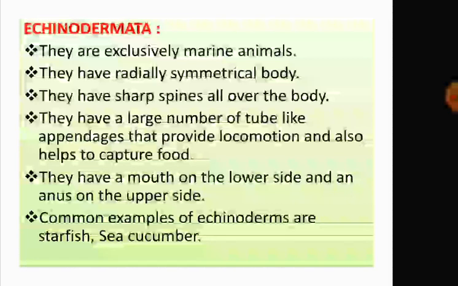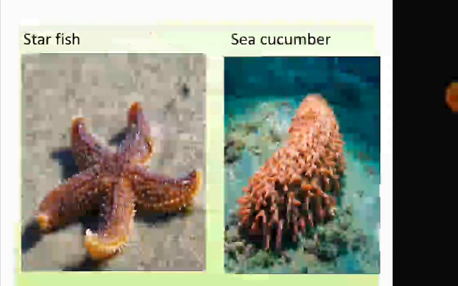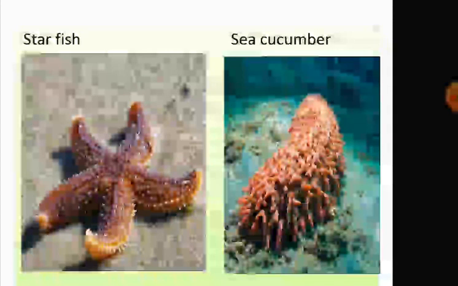Some common examples are starfish, sea cucumber. So you can see this starfish or sea cucumber. They have spines all over their body. In case of starfish, if you see, they have a large number of tube-like feet. There are tube feet.